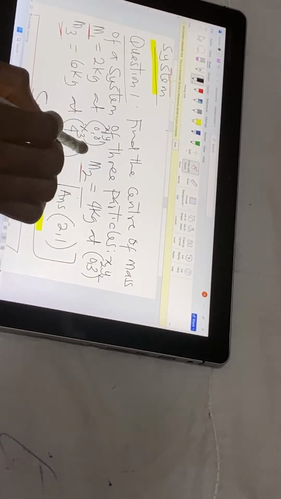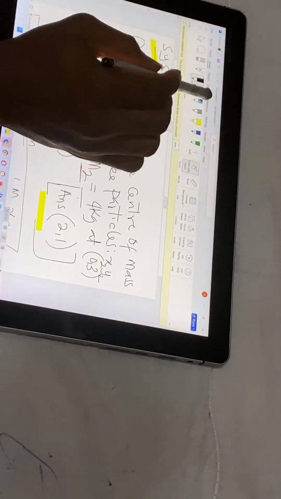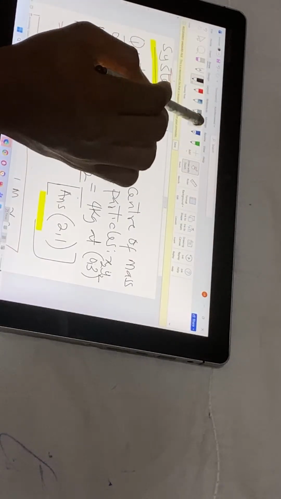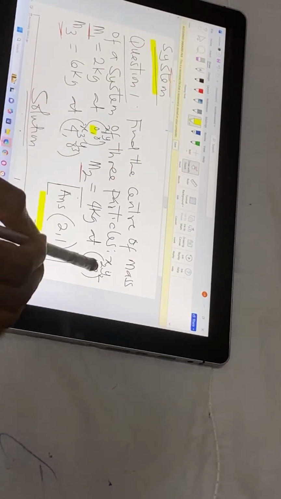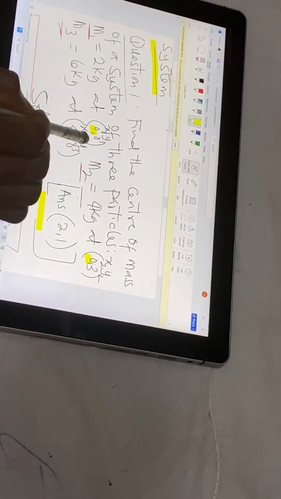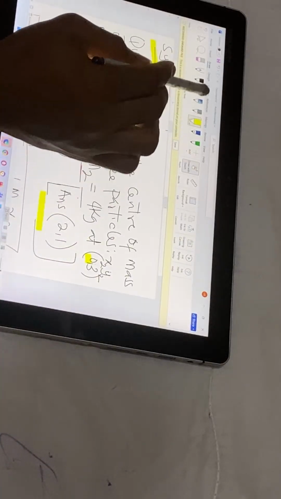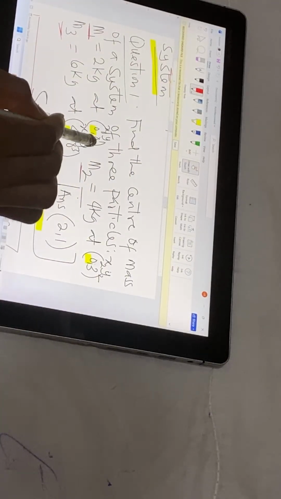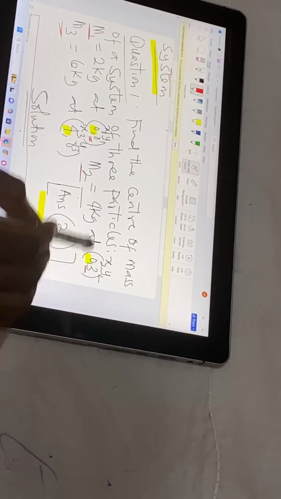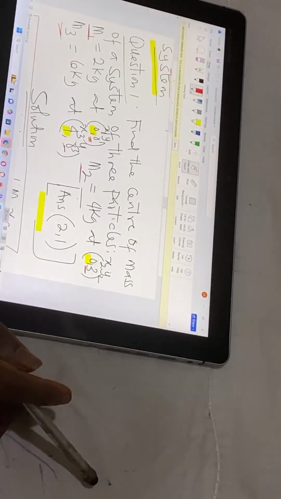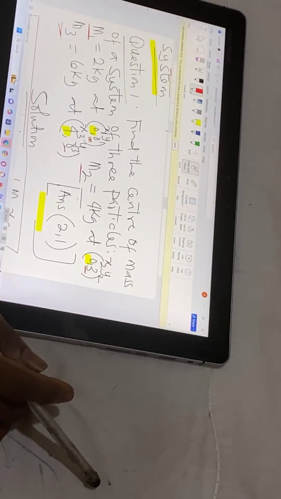This is our x3, y3. In terms of y, this is our y1, this is our y2, this is our y3. Please, do you understand?